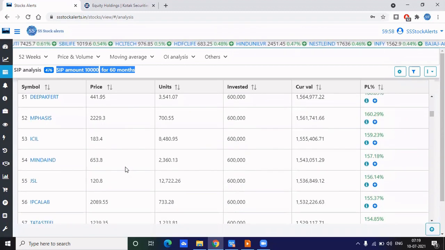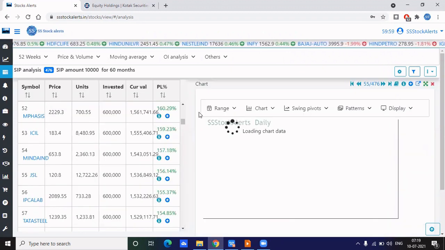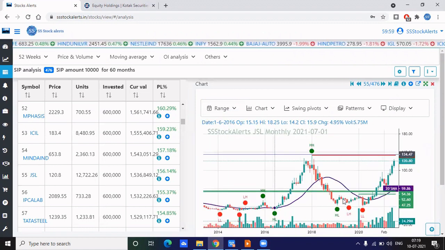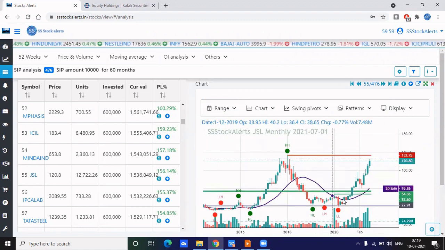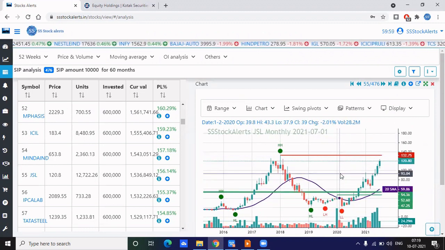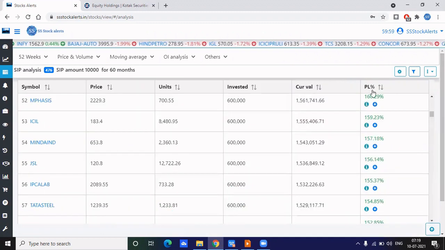Since we are dealing with the SIP, let me show one chart here. Just select the monthly time frame and check the monthly candles. This is what we want to look for. Here I just selected JSL randomly, and I will give you the reasons.